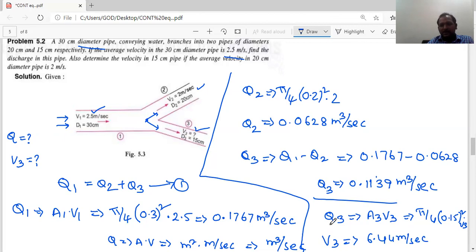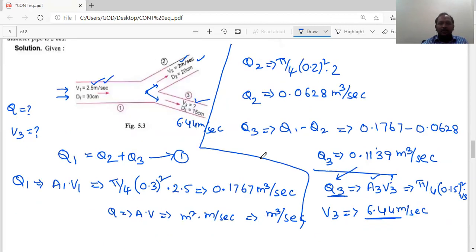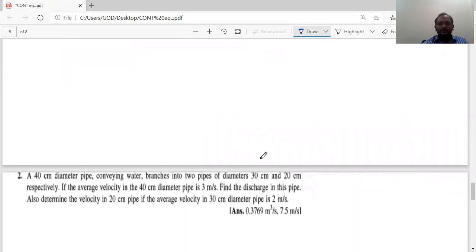It's a simple calculation. Q3 I know, A3 I know, V3 unknown. Just we substitute, then you get velocity in the third section. So it is 6.44 meters per second. With this, the problem is over. We'll go further to the next problem.